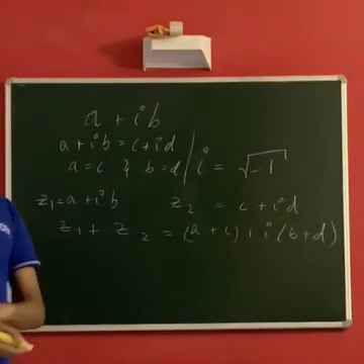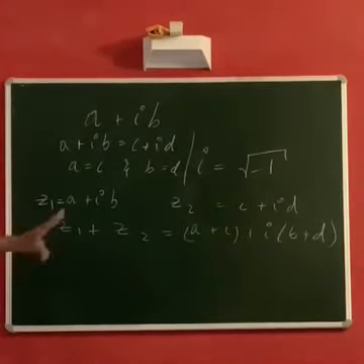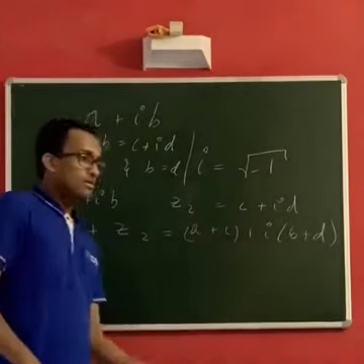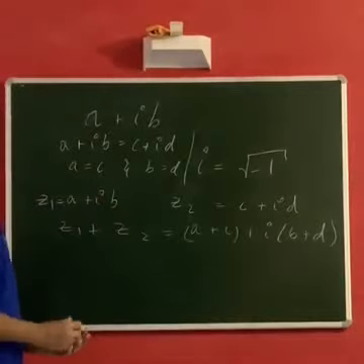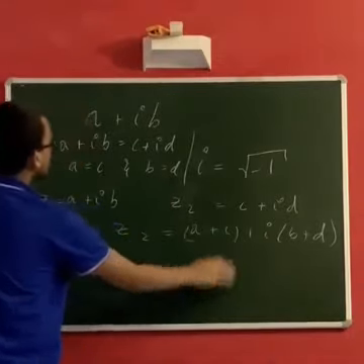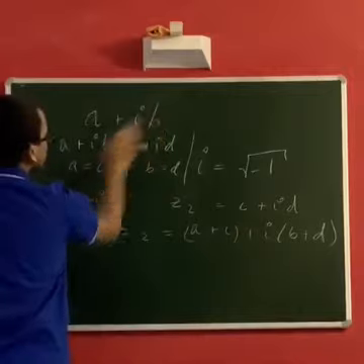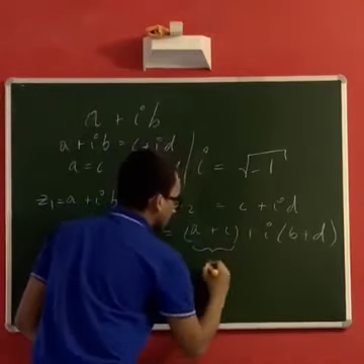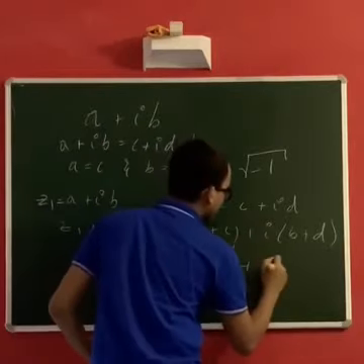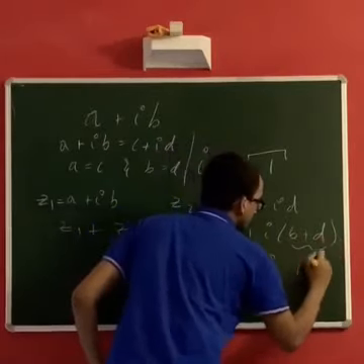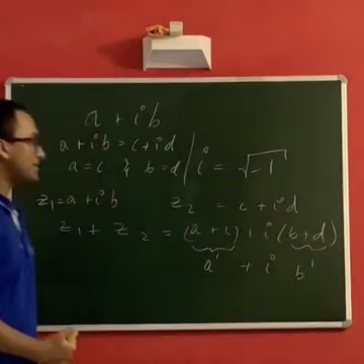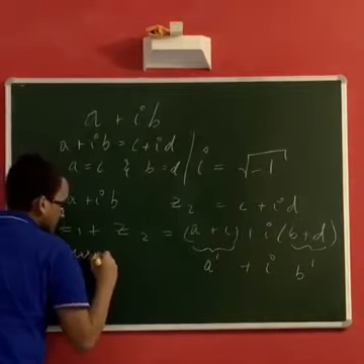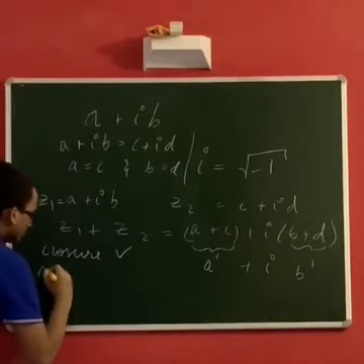One very natural property that we have to check is whether it's closed. That is, whether this also is a complex number. Although it may look obvious, we have to check it. For it to be a complex number, it should be of the form a plus ib, where a and b are real numbers. So this is our new a prime plus i times this is our new b prime. So yes, it is of the form a plus ib, and so it is closed. Closure property satisfied. Now we have to check commutativity.